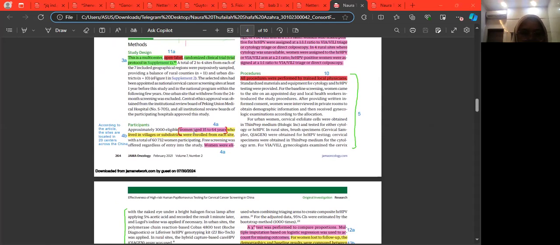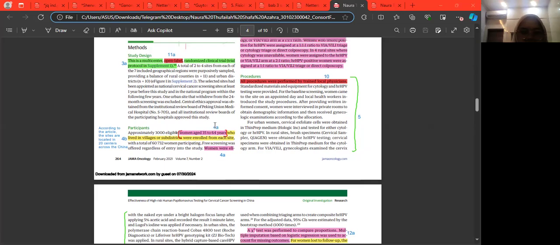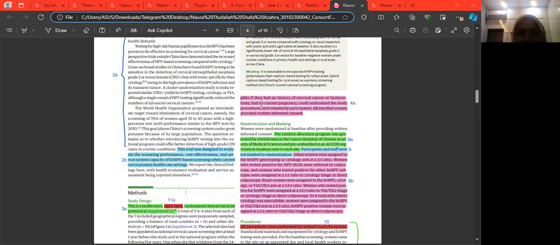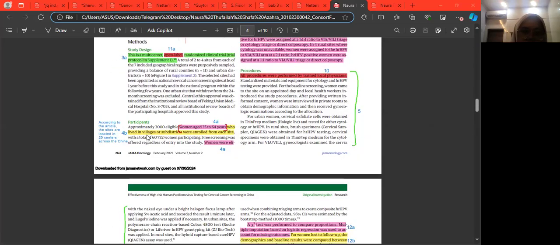This is for A: women age 35 to 64 years were eligible if they had no history of cervical cancer or hysterectomy, had no current pregnancy, could understand the study procedure, and voluntarily participate. And for 4B, women who live in village or sub-district were enrolled from each site.